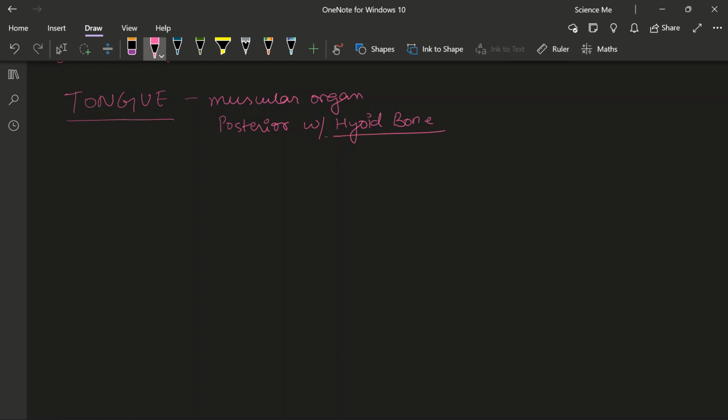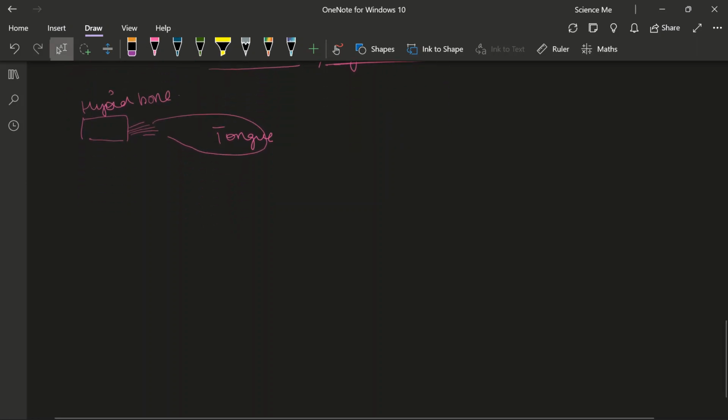So there is a bone. We all say in Hindi there is a saying, the tongue has no bone. But today we get to know that the tongue is attached to a bone. So there is a bone called the hyoid bone, which is posteriorly attached with your tongue.